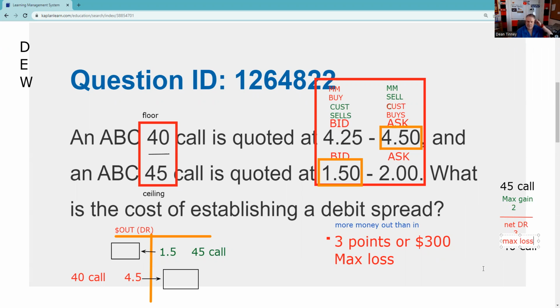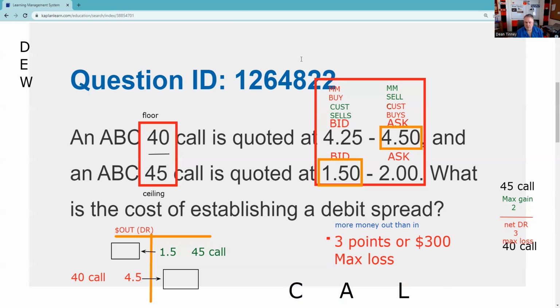Okay, the next thing we got to be able to do is break even. And again, we have a nice mnemonic for break even, and that mnemonic doesn't matter whether it's a debit call spread like this is, or a credit call spread. It is CAL. CAL stands for call add to the lower. So in a call spread, we're going to add the net premium to the lower strike.